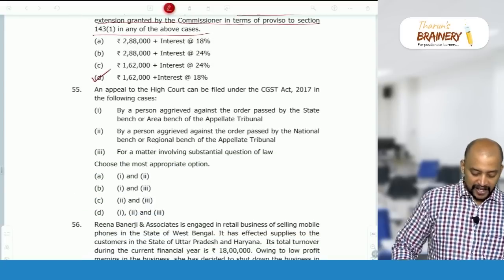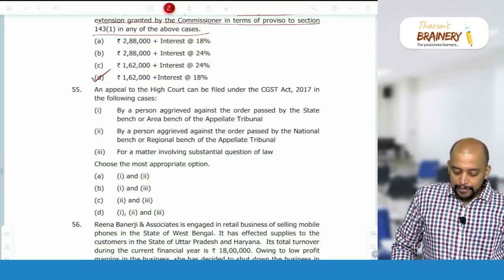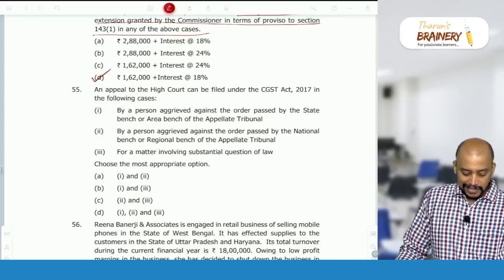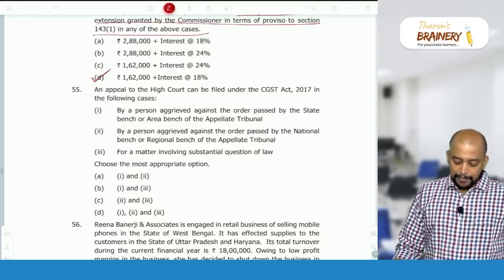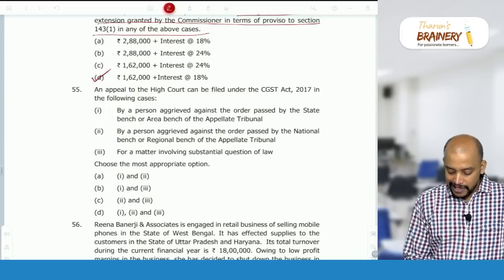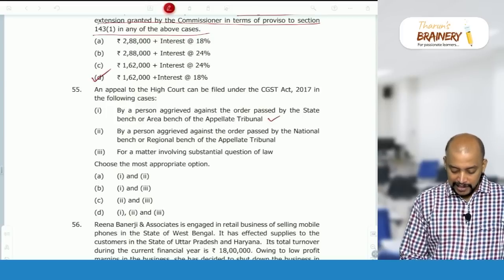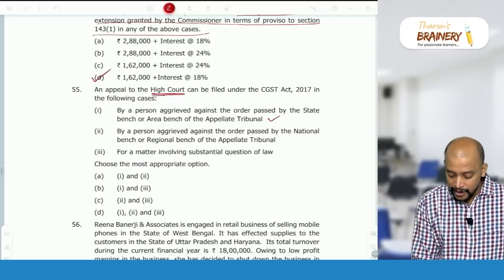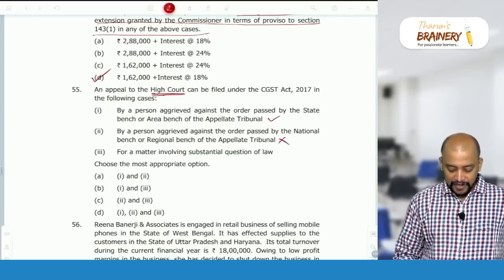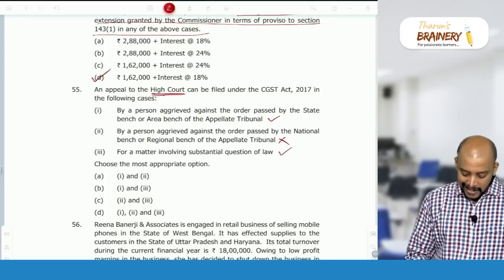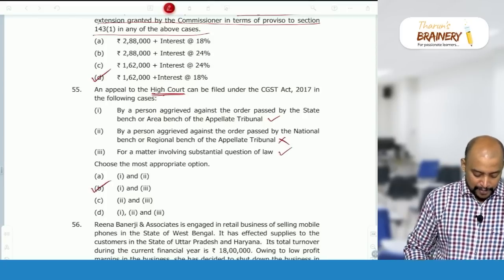Then next, 55. An appeal to the High Court can be filed under the CGST Act in the following cases. By a person aggrieved against the order of the state or area bench, yes, they can go for appeal. By a person aggrieved against the order of the national bench or regional bench, no, directly to the Supreme Court. Here they are asking about the High Court, so in this case it is directly to the Supreme Court. For a matter involving a substantial question of law, we can go to the High Court. So for 55 it is 1 and 3, option B.